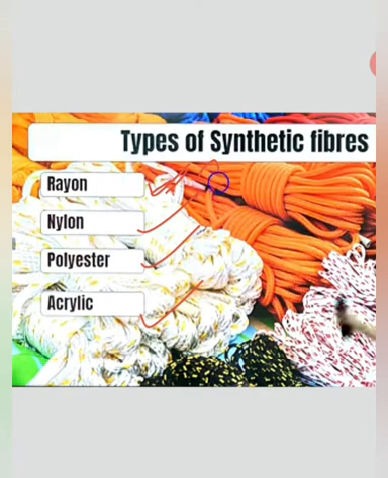So you have to remember these names, the various types of synthetic fibers. They are rayon, nylon, polyester and acrylic. One by one I will tell you about rayon, nylon, polyester, acrylic, and some comparison will also be done.